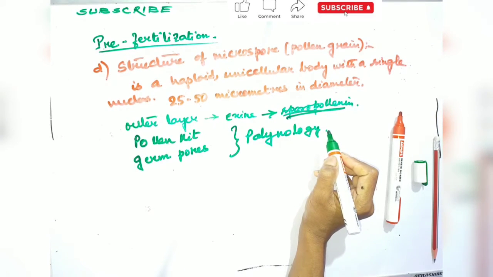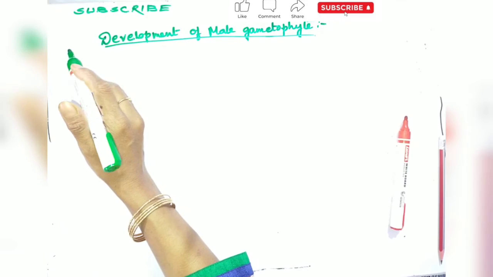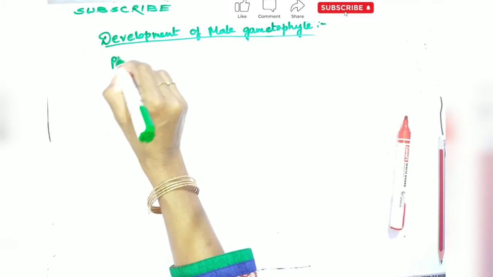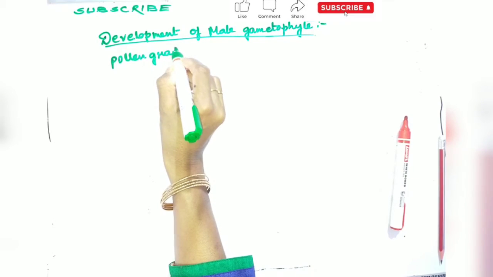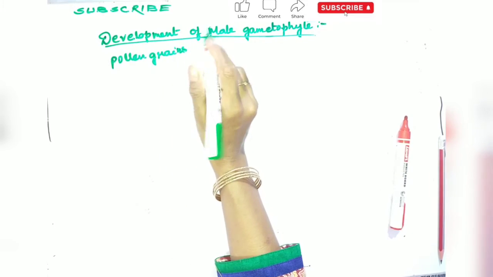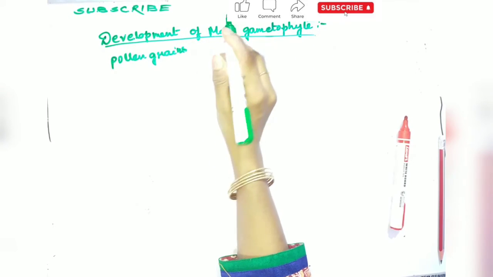Okay, so I do think you have followed it. Now, development of the male gametophyte. Development of the male gametophyte starts in pollen grains, while still present in the microsporangium or the pollen sac.